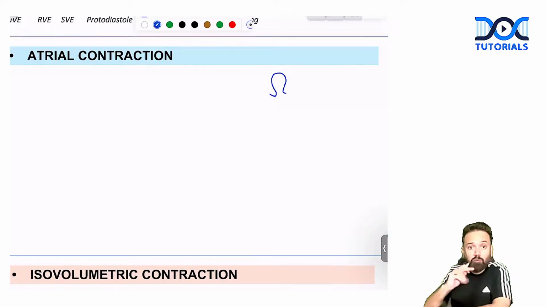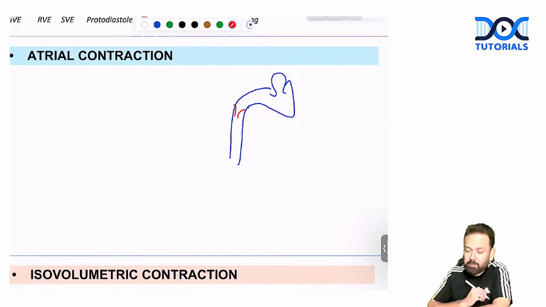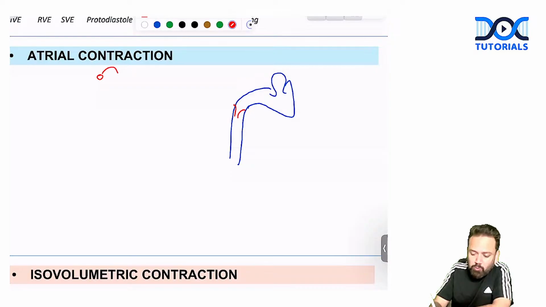So what happened just before that atrial contraction? Even before atrial contraction, how much blood do your ventricles have? Even before the atria have contracted. When the atria contract, pressure will go from 0 to 5 mm Hg.